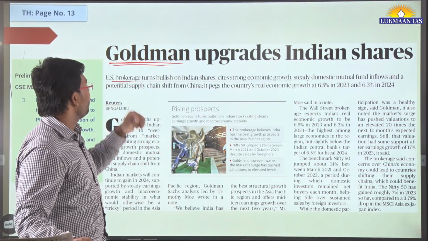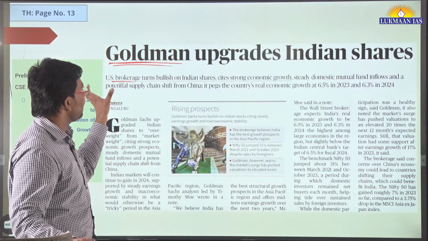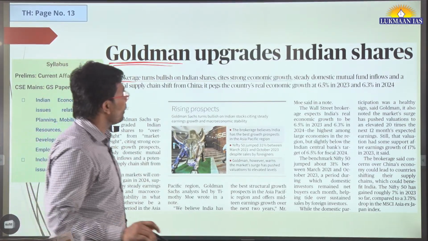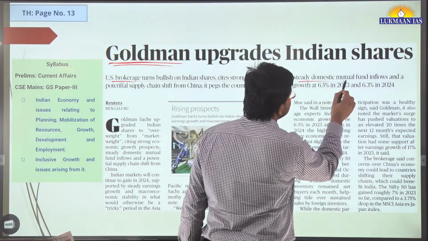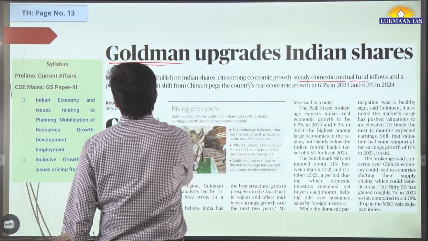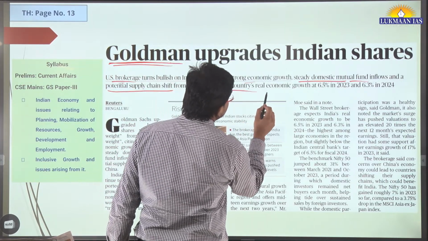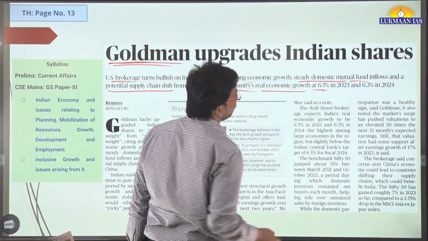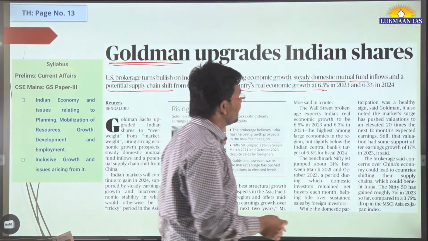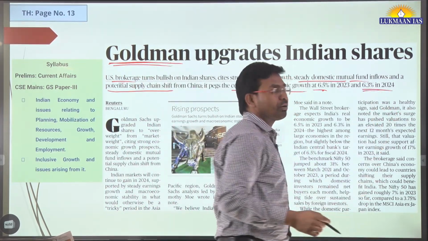Goldman has said that economic growth, steady domestic mutual fund inflows, and a potential supply chain shift from China peg the country's real economic growth at 6.5% in 2023 and 6.3% in 2024.